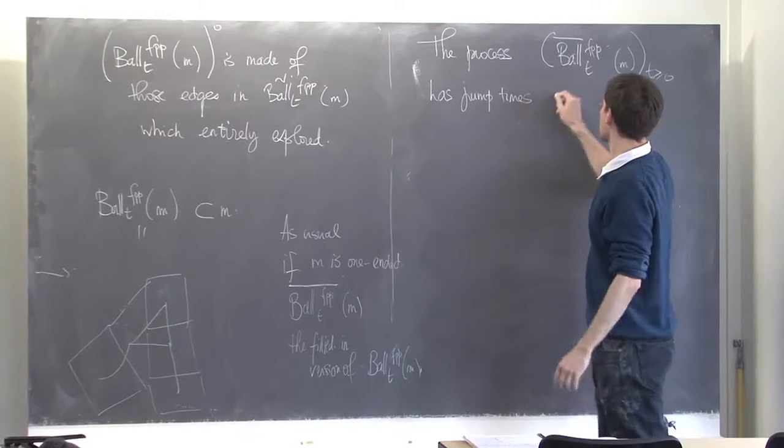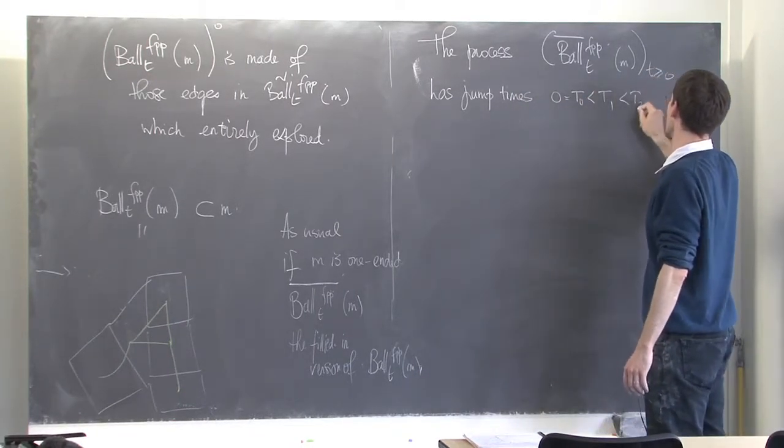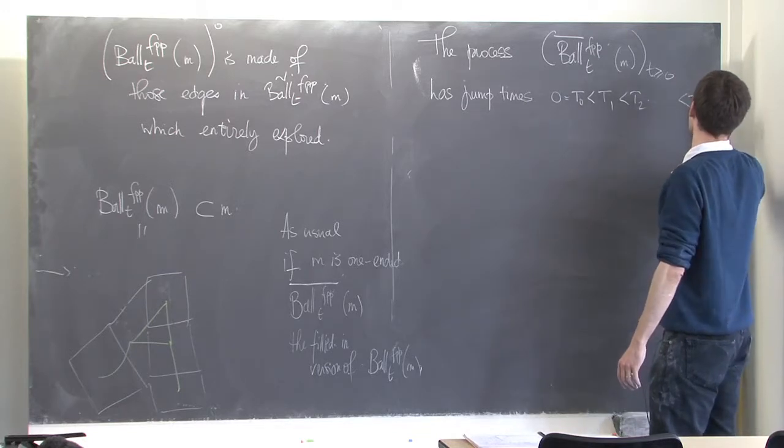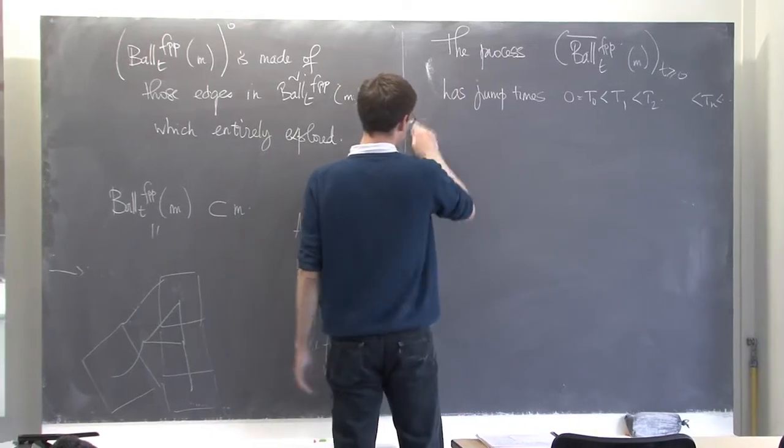The jump times I denote T0 equal to 0, T1, T2, Tn, and so on. And then the key proposition is the following.